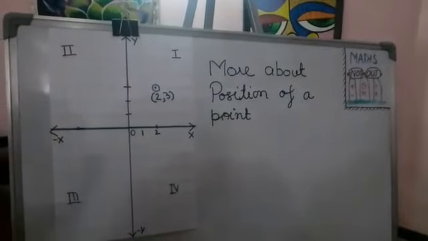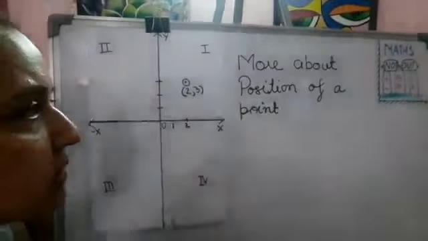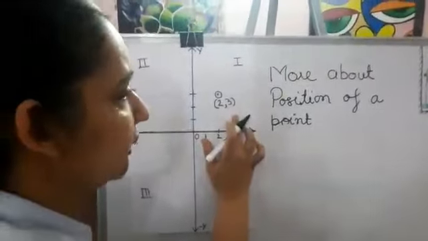Okay children, I would like to talk more about this position of point. Since we are talking about position of a point in the plane, let me talk more about this point.